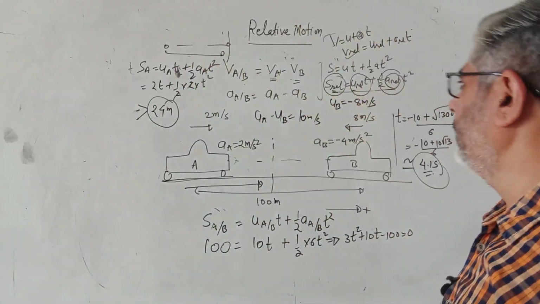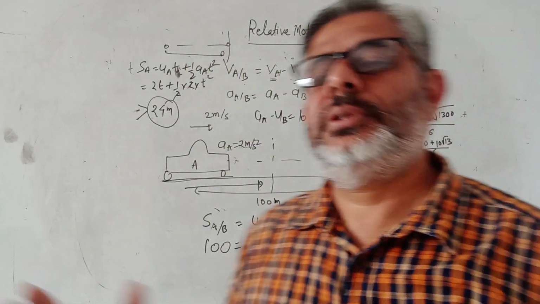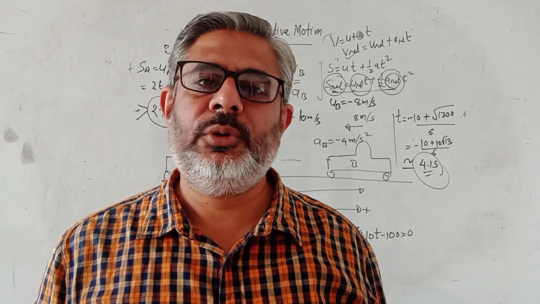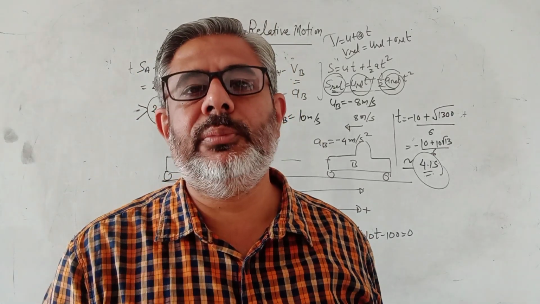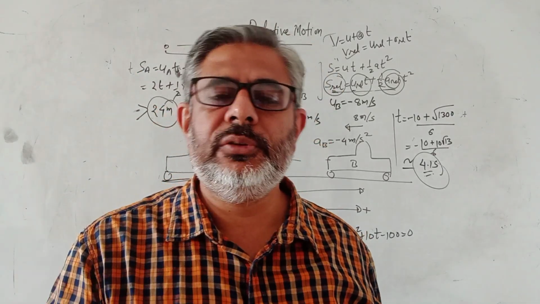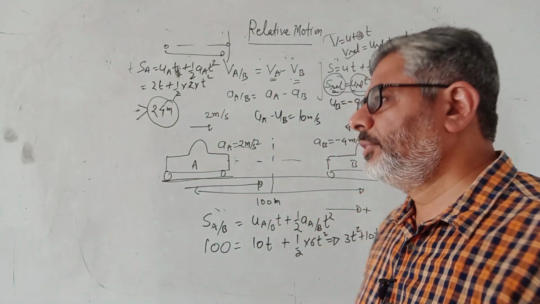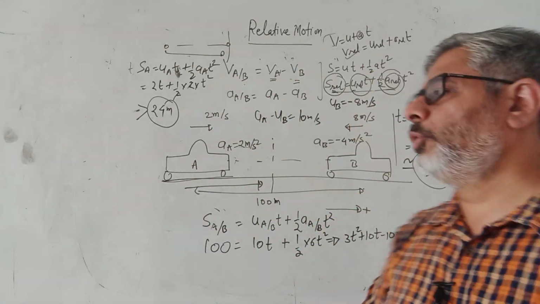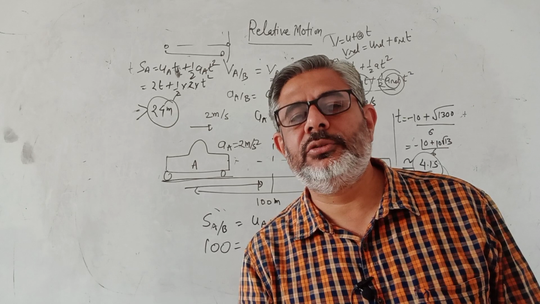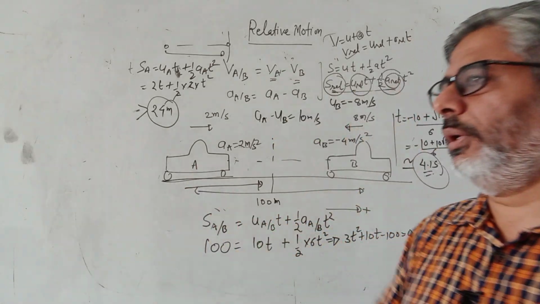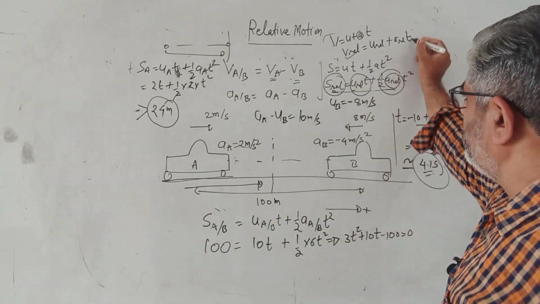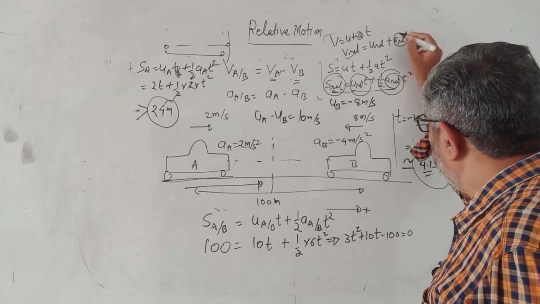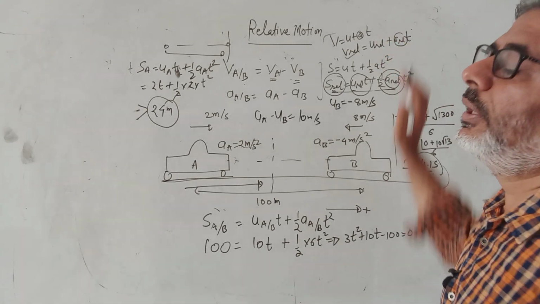I am repeating. See, in these videos, just rewind it and see again and again, because we have very short term memory. Go back again 2-3 times, see this particular video. That is the beauty of online lectures. People say offline is good, but with online you can go on seeing it. What I am saying is, if A relative is 0, then V relative is equal to U relative.